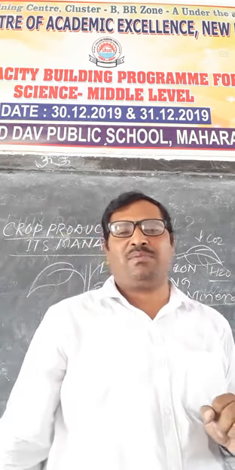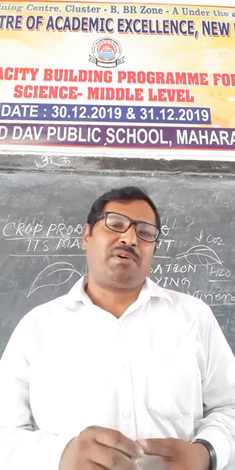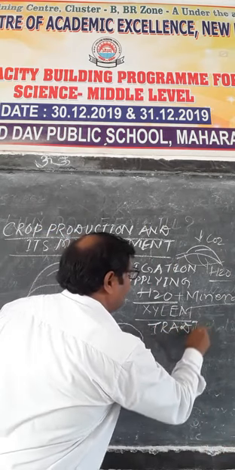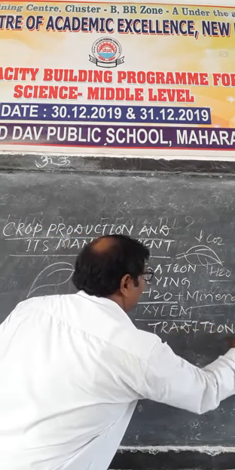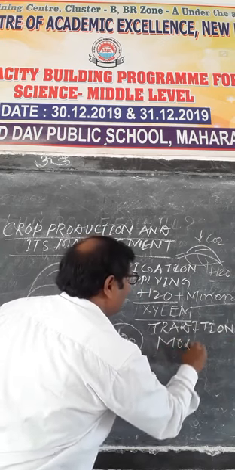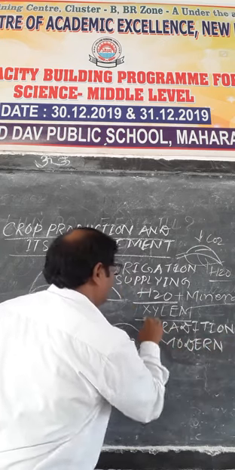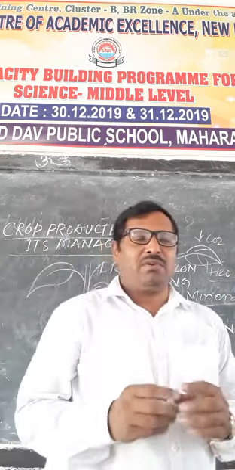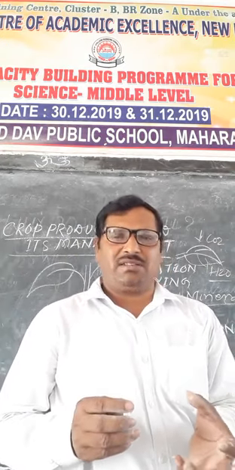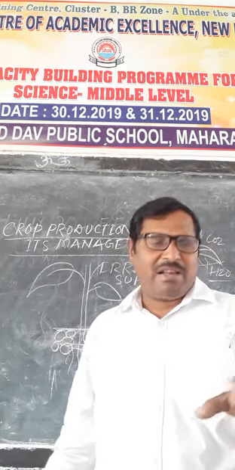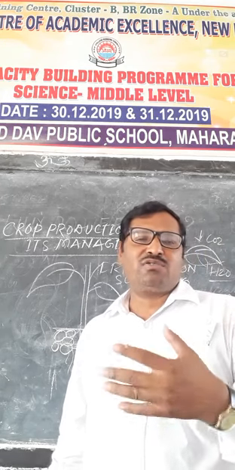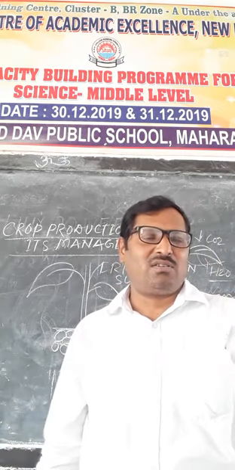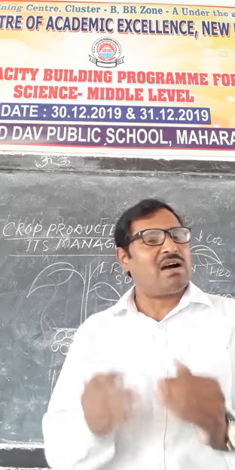So there are two systems of irrigation. First is the traditional system, and second is the modern. These two systems are very common. Traditional means we use the old methods of irrigation to supply water to the cropping field, like ponds, lakes, and canals, or using cattle or human labor to supply the water to the crop field. These are called the traditional system of irrigation. These are cheap methods.